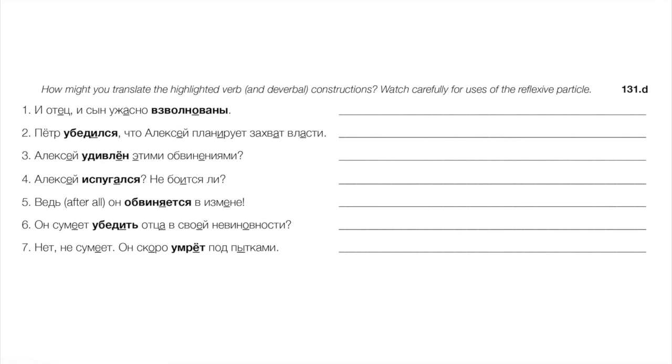7. Нет, не сумеет. Он скоро умрет под пытками. No, he will not manage to convince his father. He will soon die, literally under tortures, right? Meaning while being tortured. Okay, on that happy note, by the way, Russian history is rarely a walk in the park. There's many, many dark chapters.